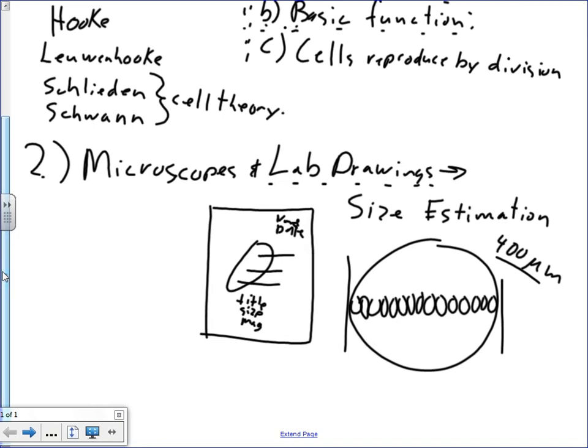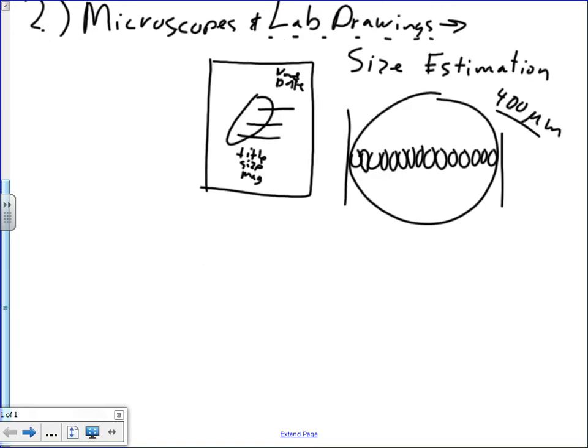Now, where is that going to be? Written response or multiple choice? Probably in the written response. Okay? Are those pretty easy marks? Yeah, those are really easy marks. That's definitely one we want to have.